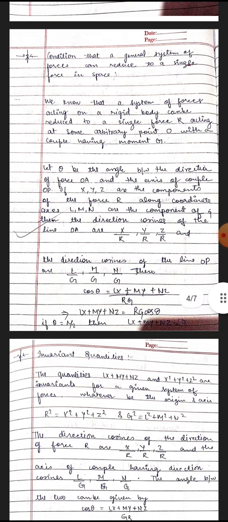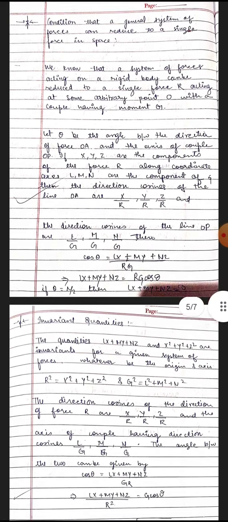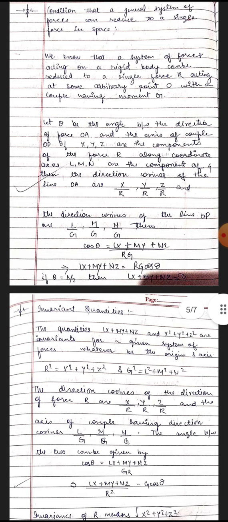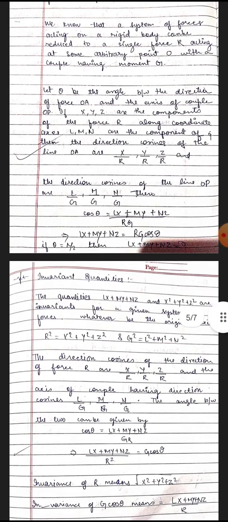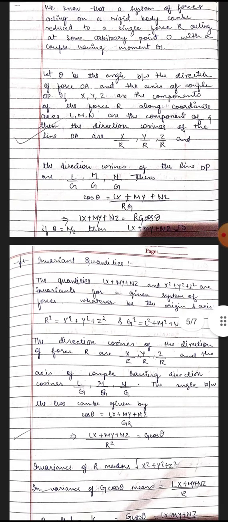Condition that a general system of forces can reduce to a single force in space. We know that a system of forces acting on a rigid body can be reduced to a single force R acting at some arbitrary point O with a couple having moment G. Let theta be the angle between the direction of force OA and the axis of couple OP.